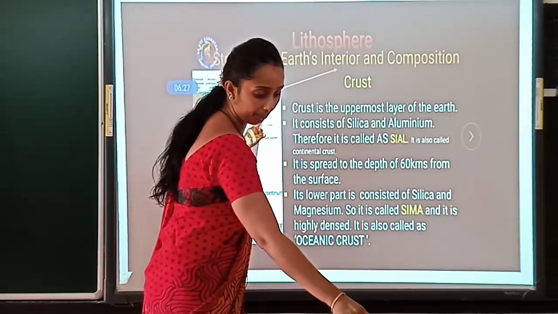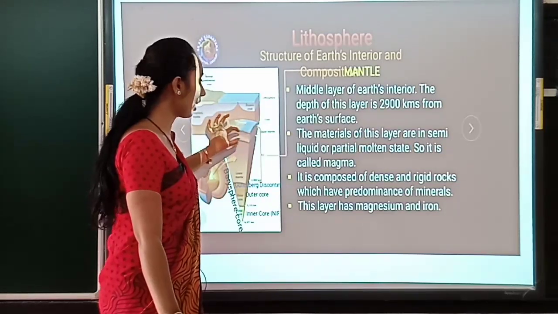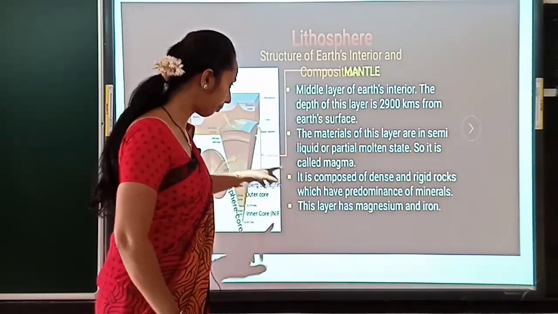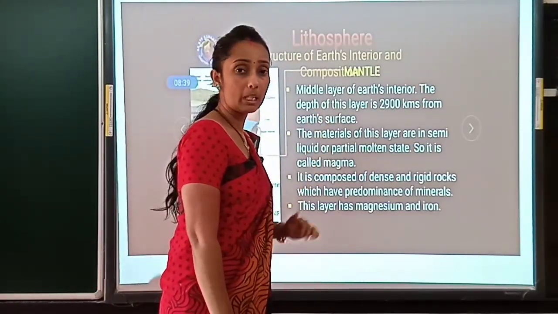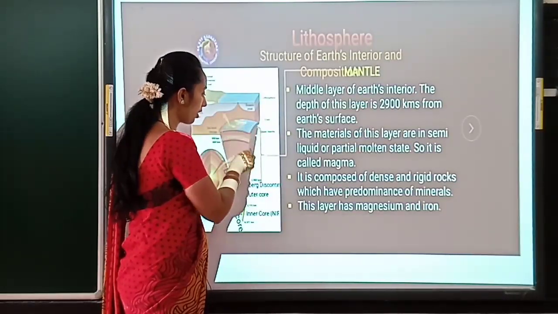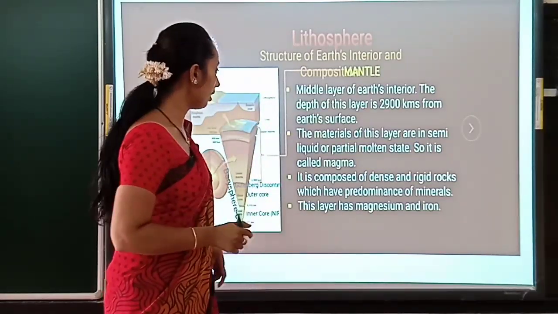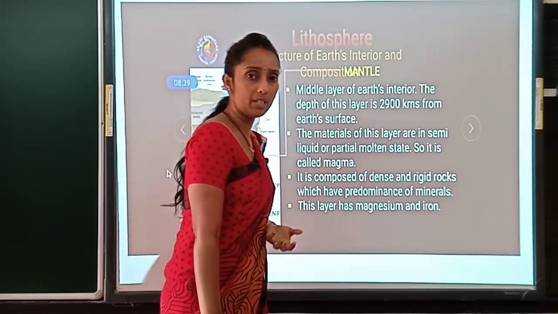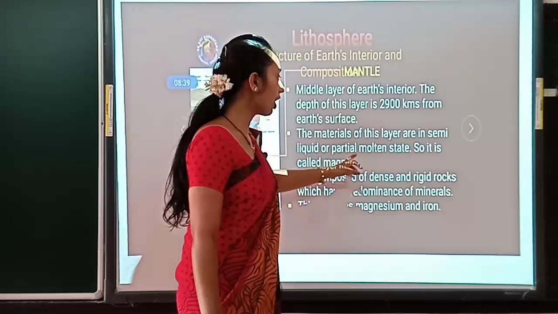And next, the mantle, which is the middle or second layer of the earth, spreads nearly 2,900 kilometers from the beginning. Here the mineral we can see is in a semi-liquid or partially molten form.